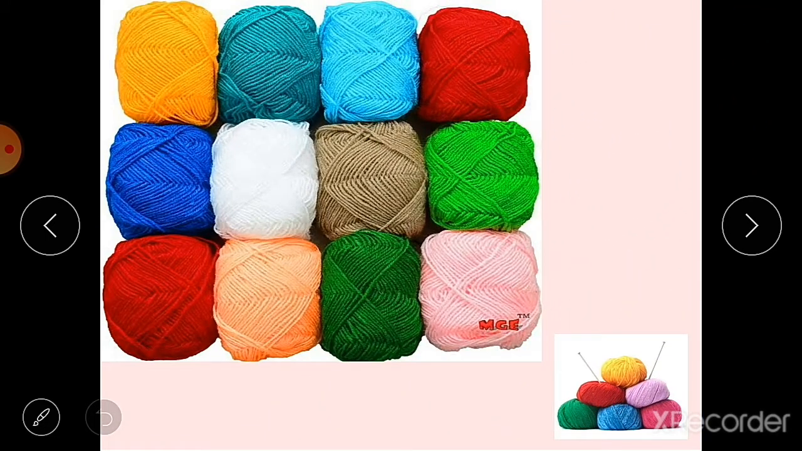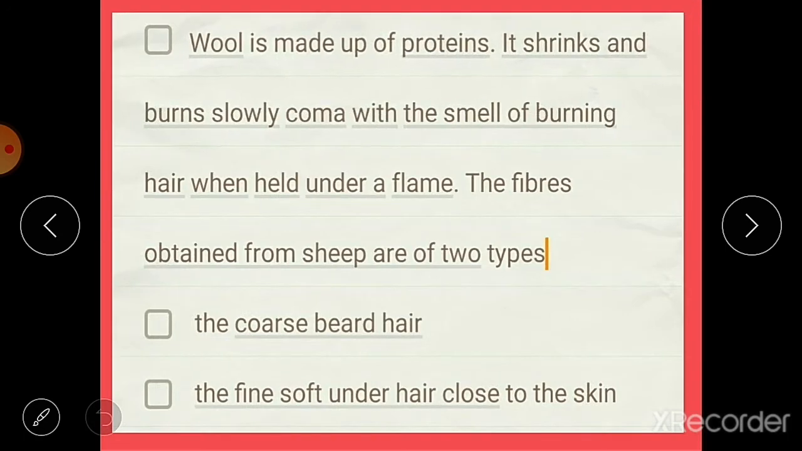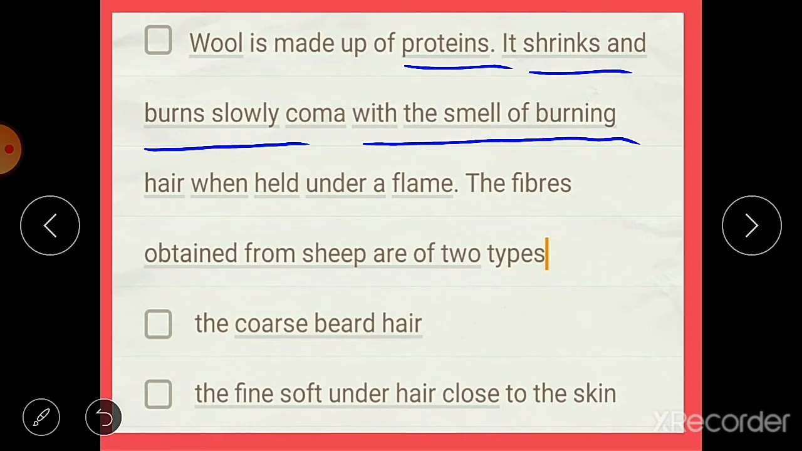You can see the picture of woolen bundles here. This is a different type of wool. Wool is made up of proteins, and that's why it shrinks and burns slowly with the smell of burning hair. When our hair burns, the smell that comes is the same as when we burn woolen fibers, because it is made up of proteins.